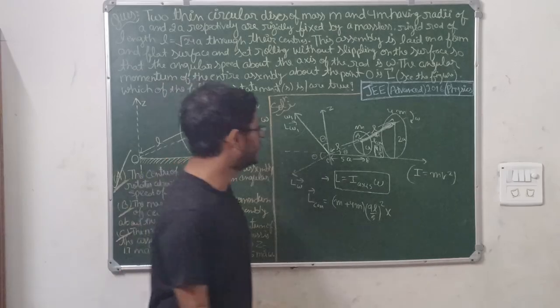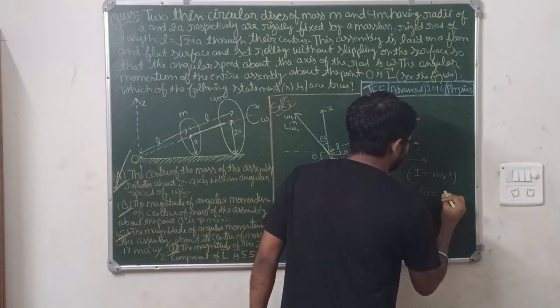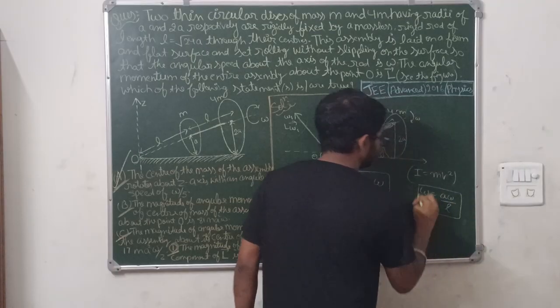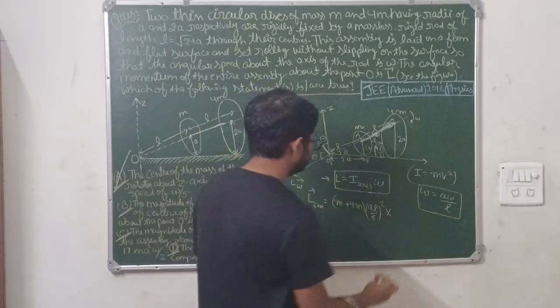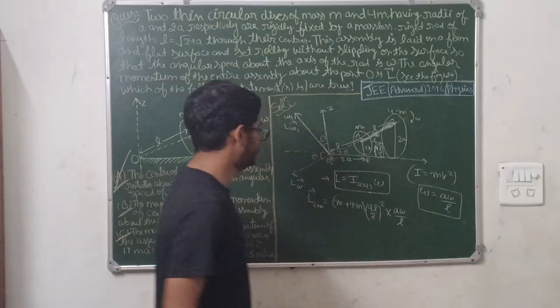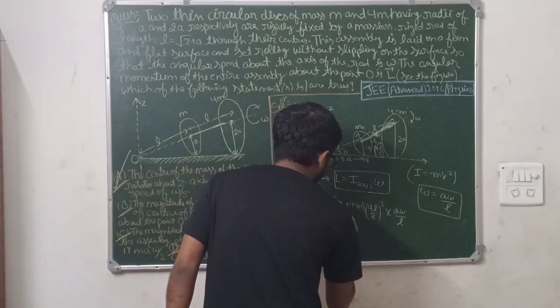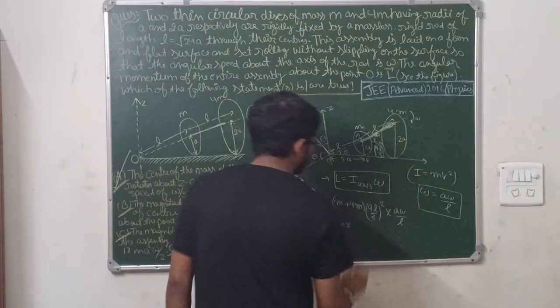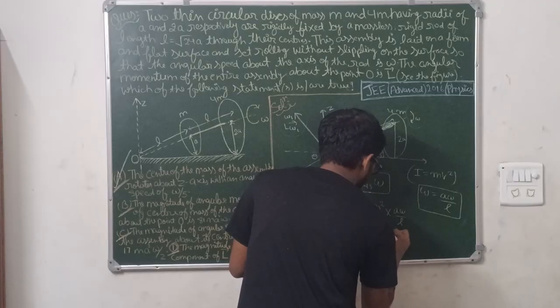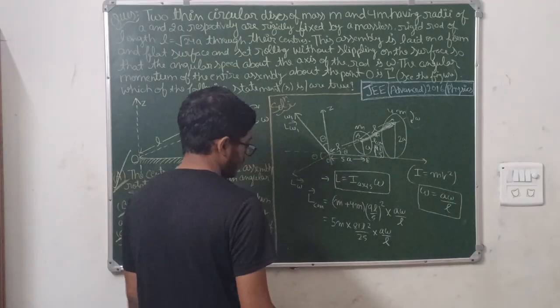Omega was what? We have written the formula for omega. Omega was A omega by L. This was omega, which was V by R. So just substitute here A omega by L, and simplify it. It will be 5m into 81 L square by 25 into A omega by L. Clear?